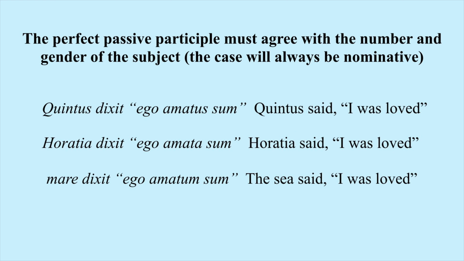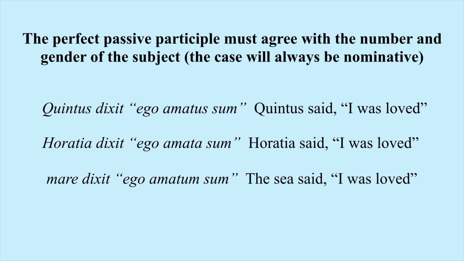Now, when we're utilizing the perfect passive indicative, the perfect passive participle, that first part of the verb, must agree with the number and gender of the subject. So the case will always be nominative because it's the subject, but it must agree with the number and the gender. Right, so let's look at a few sentences here.